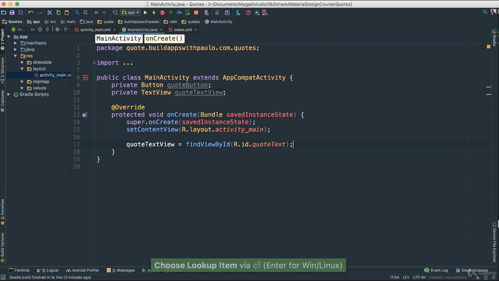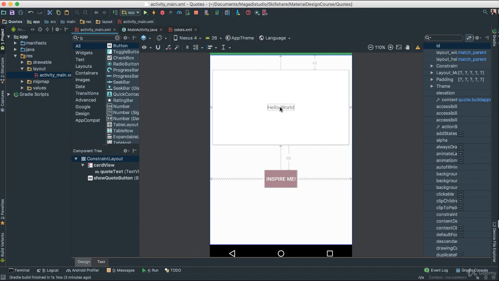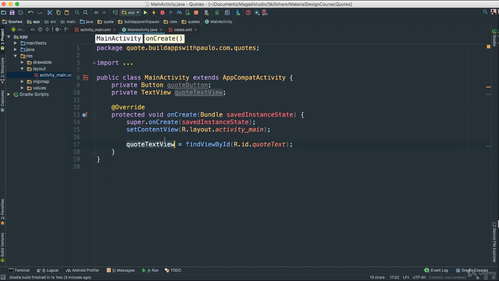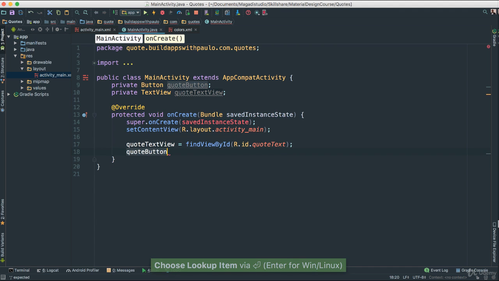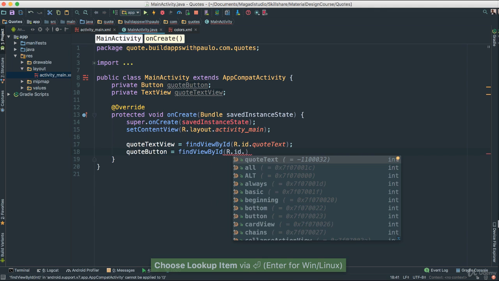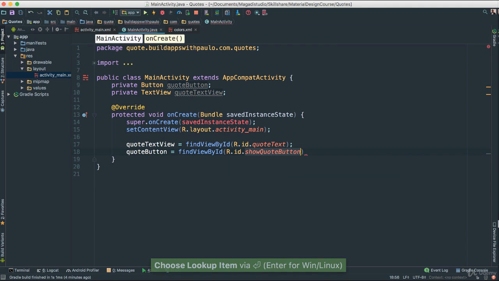Now, this may seem so confusing. Just remember, all we're doing here, we're just saying, okay, we have the text object, quote text object, and we have to find the actual ID. So that way we can connect the XML, which is this hello world text view, to the actual code here, our Java code. That's all we're doing. Okay, the next thing I'm going to do, I'm going to do the same with our quote button, right? I'm going to say findViewById, R.id dot quote show button as such.